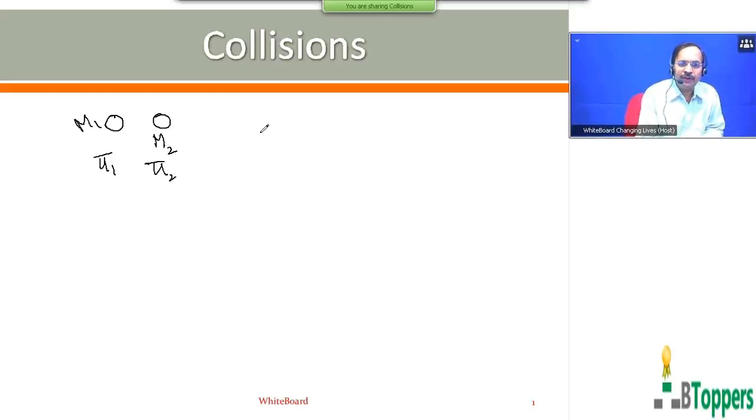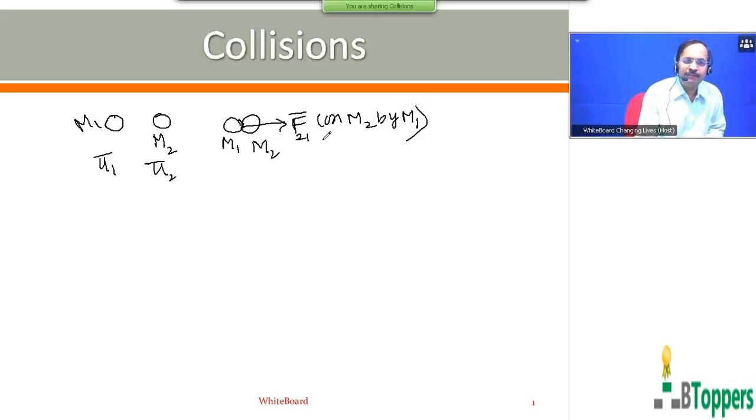So at the time of collision, m1 exerts a force on m2, which is denoted by F bar subscript 2(1). That is the contact force on m2 by m1, or interaction force on m2 by m1.